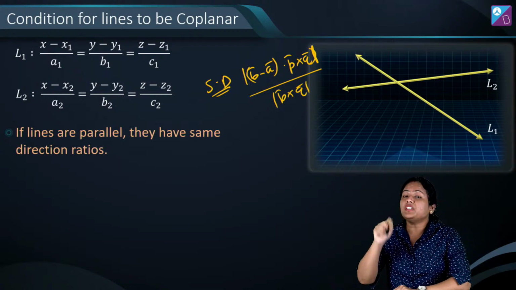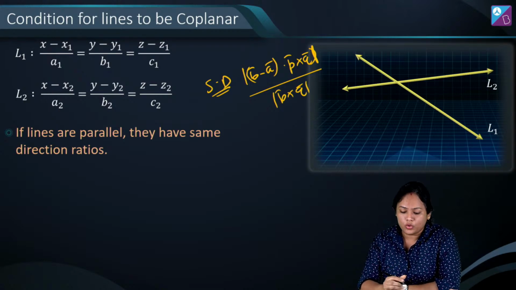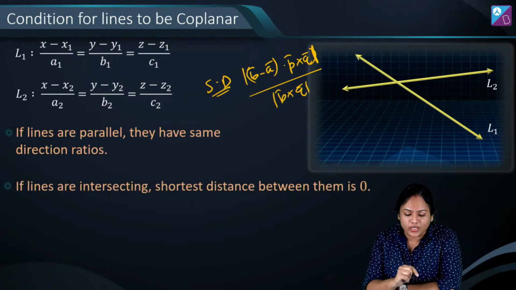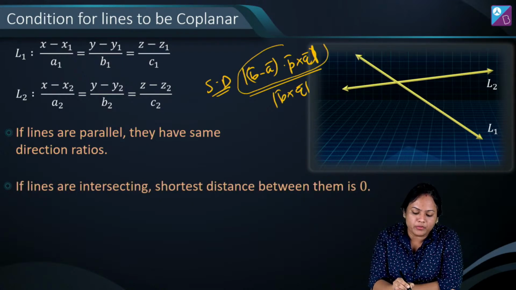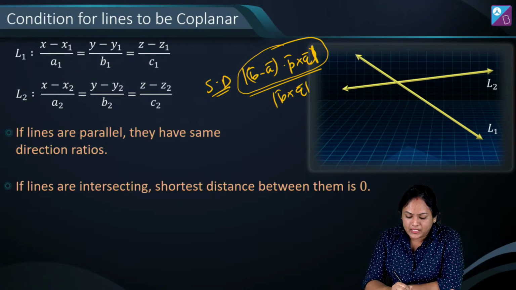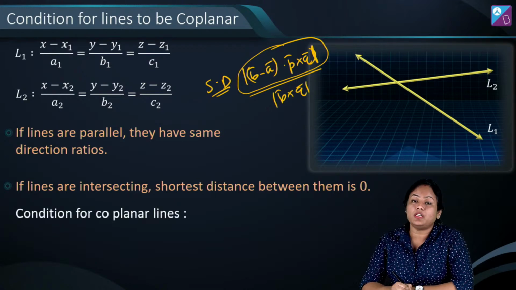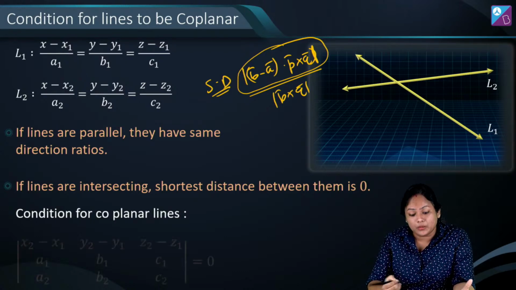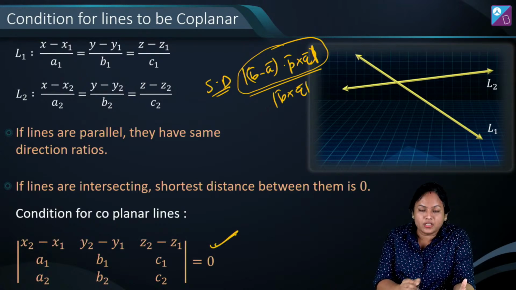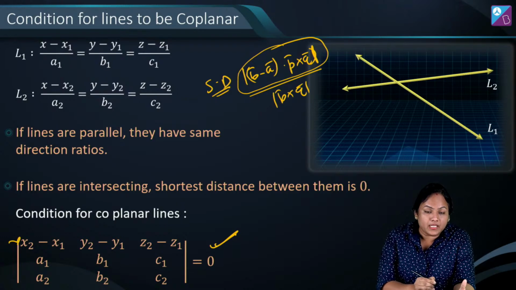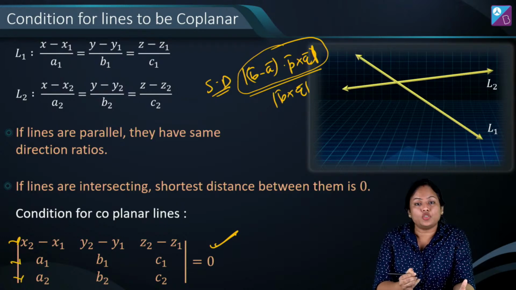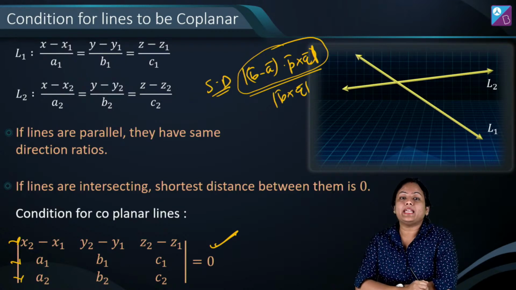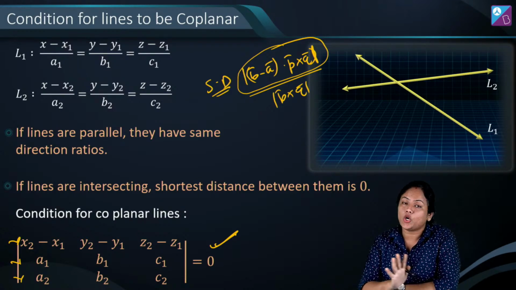ठीक है. और if the lines are intersecting, we already know कि उनका जो shortest distance है, that will be 0. और अगर shortest distance 0 है, that means this numerator part, that is (b minus a) dot (p cross q), 0 हो जाएगा. और (b minus a) dot (p cross q) को अब जब हम determinant में लिखेंगे, so you'll get a relation like this. This will be b minus a and these are the direction ratios for the lines p and q. Got it? So this is how you will get whether the lines are intersecting or not.